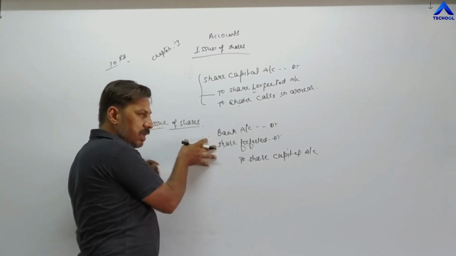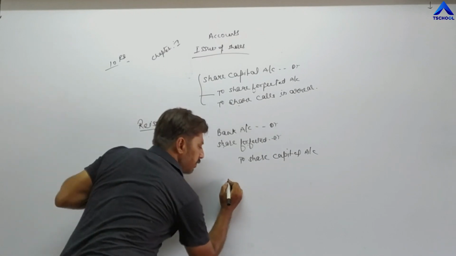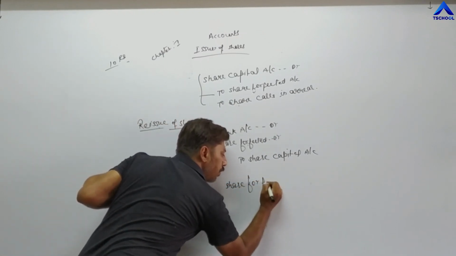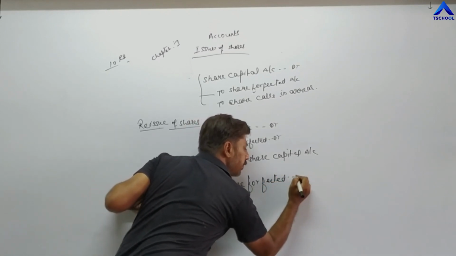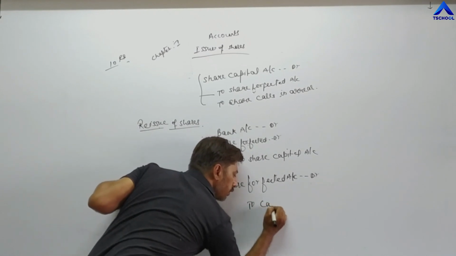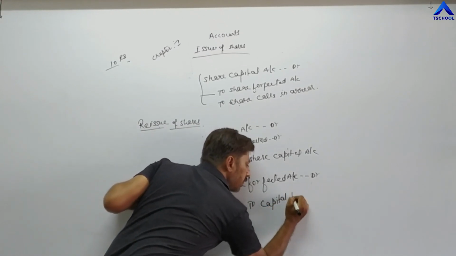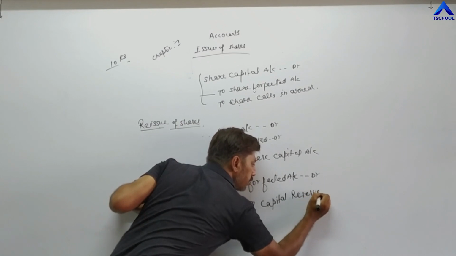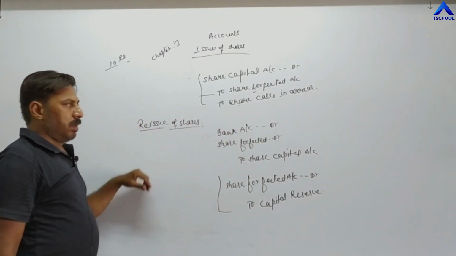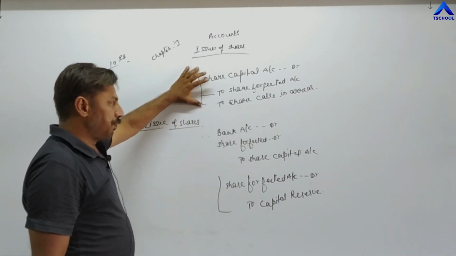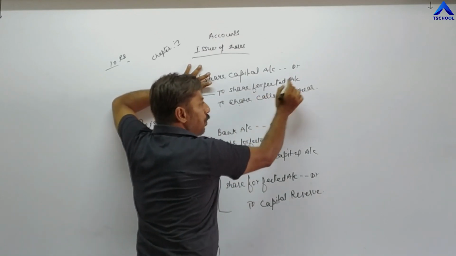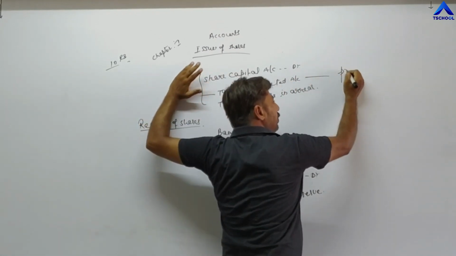And along with this entry, one more entry you have to pass: share forfeited account debit to capital reserve. In this case, the share is forfeited, and the share forfeited account is a profit for the company.